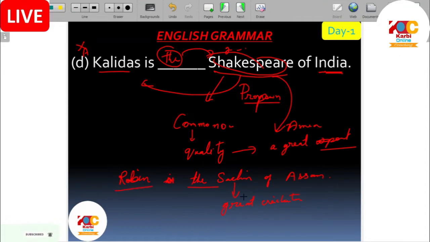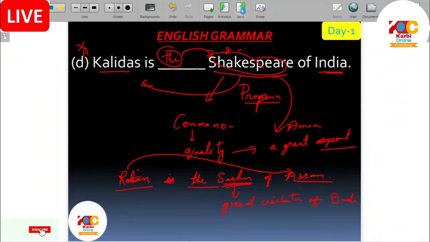That means here we know that Sachin is the great cricketer of India, but we are talking about Assam. Similar to Sachin, Rubin is a cricketer of Assam, a great cricketer of Assam. In this way, we are just taking the quality of Sachin, not the actual Sachin. In this way, we are using "the" before a proper noun. We can use it. That's why the answer is "the". But now you got knowledge also.